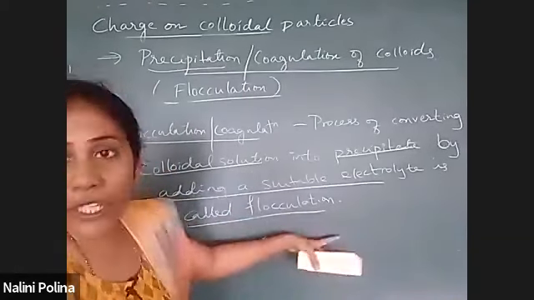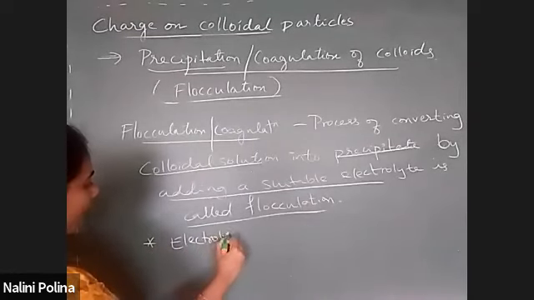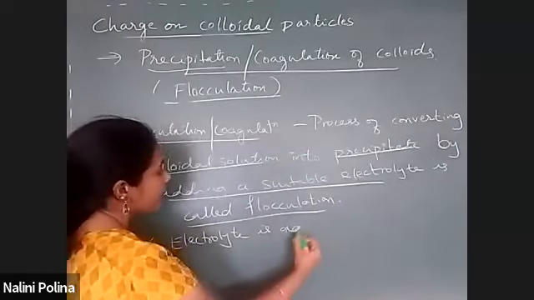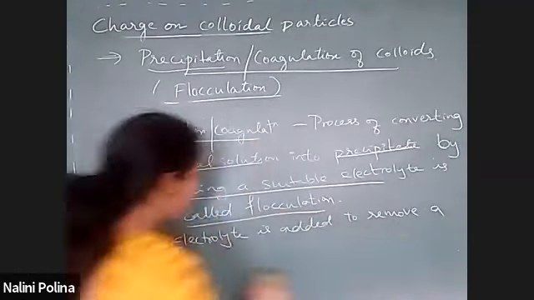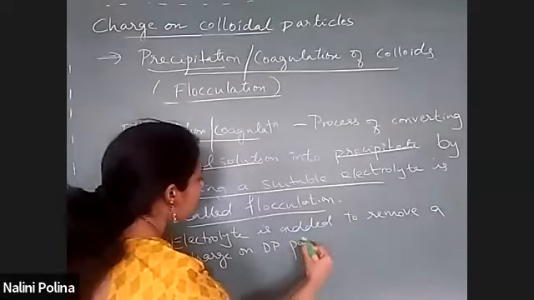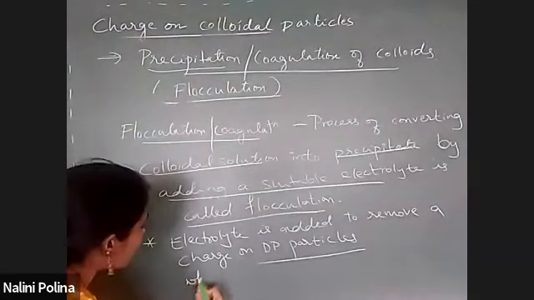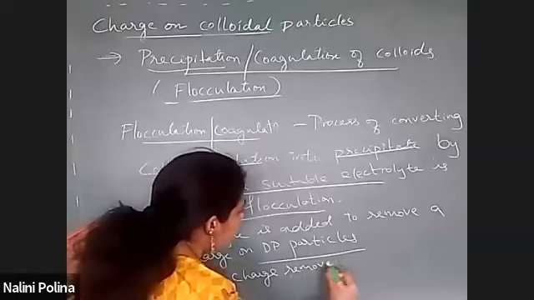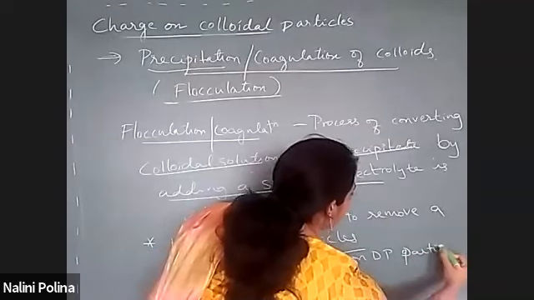So one more point you take down here. Why we add electrolyte, the importance of electrolyte, I'm telling you. Electrolyte is added to remove a charge on DP particles. Okay, so when charge is removed on DP particles, what happens?